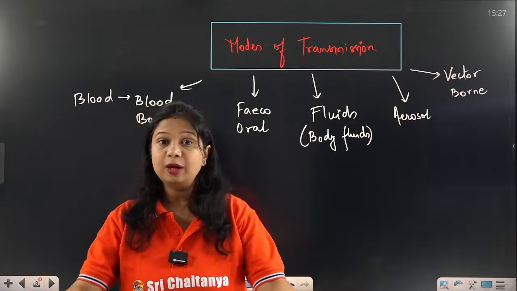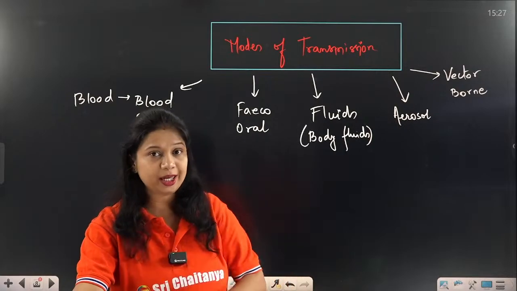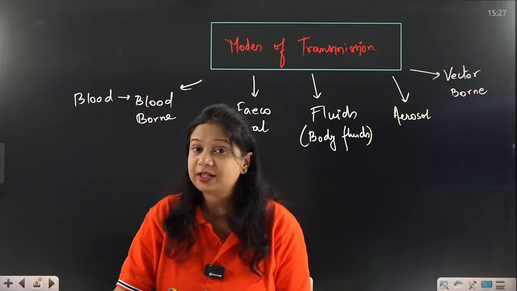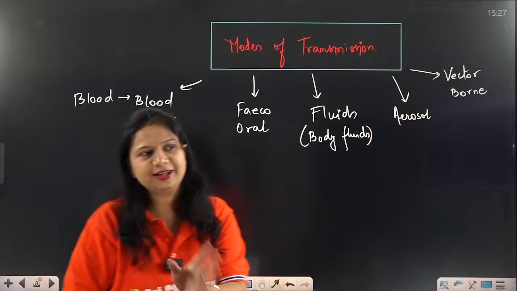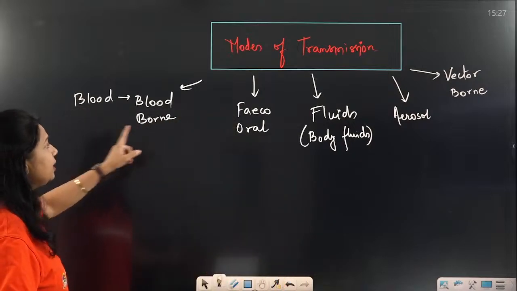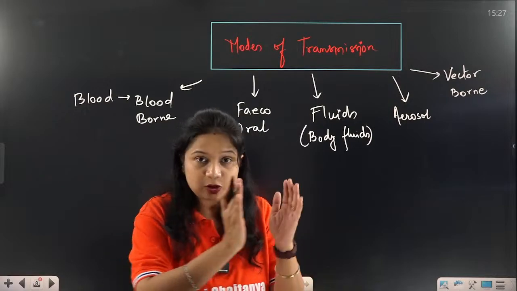Now this is all about the communicable diseases we are discussing. Communicable diseases are those that spread from one person to another. So if it is spreading from one person to another, what are the different ways that it goes from one infected person?